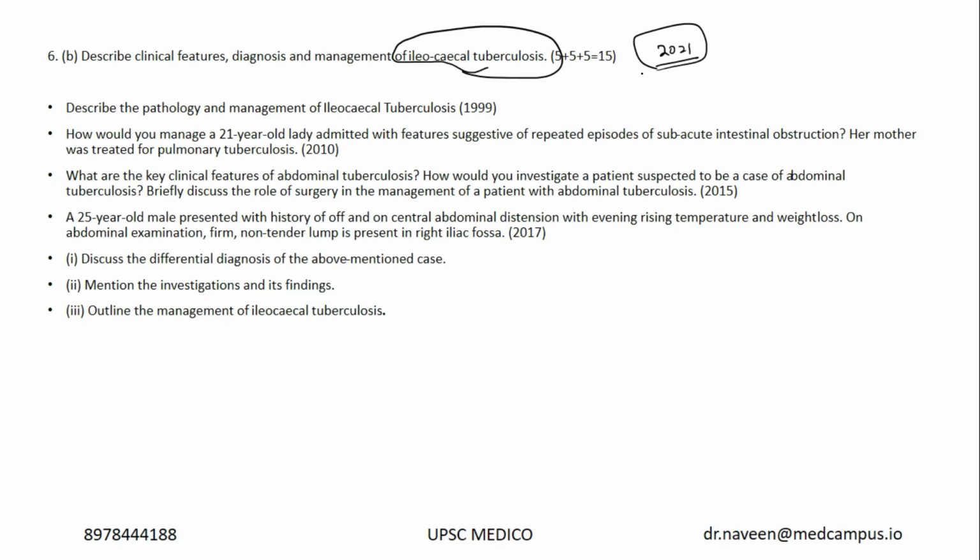I gave you updated notes and an updated discussion of ileocecal TB in detail. Okay, so it was asked now. I was very happy. 2017, 2015, 2010, 1999. The question is important because India without TB, there should be a question on TB.